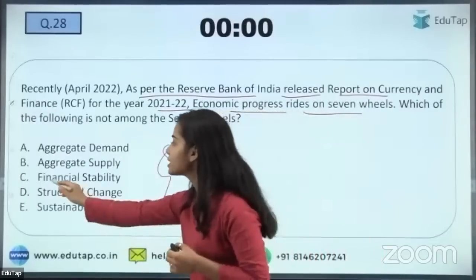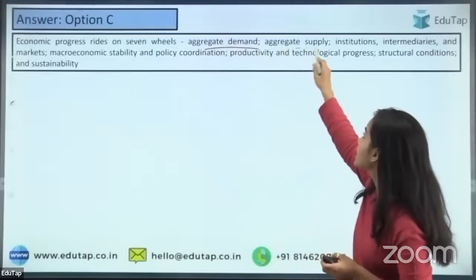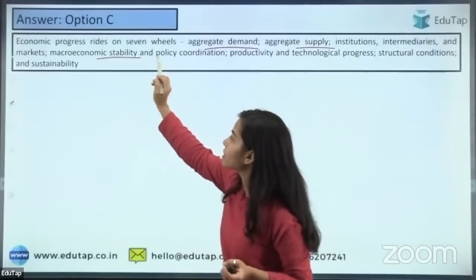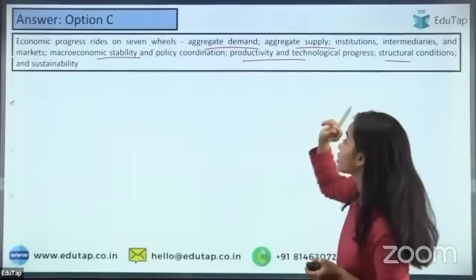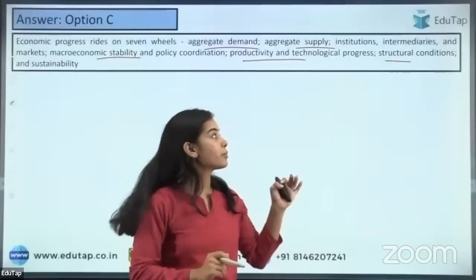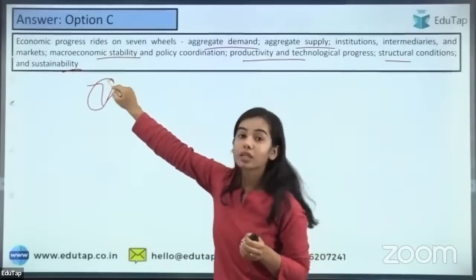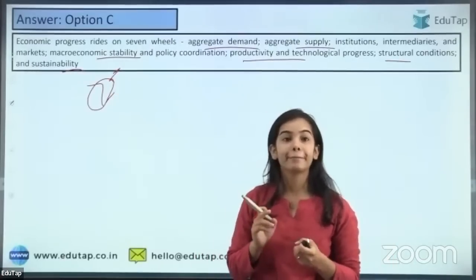So the right answer here is financial stability, because the 7 wheels are aggregate demand, aggregate supply, institutions, intermediaries and markets, then macroeconomic stability and policy coordination, then productivity and technological progress, then structural transformation and sustainability. These are the 7 wheels that the progress rides on. Financial stability is not one of them. Okay.